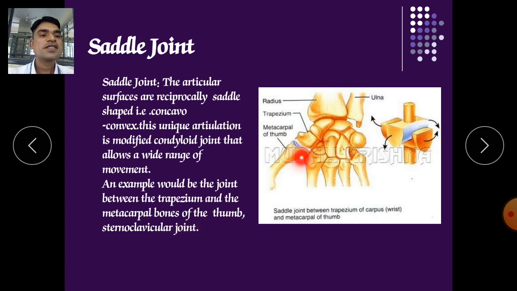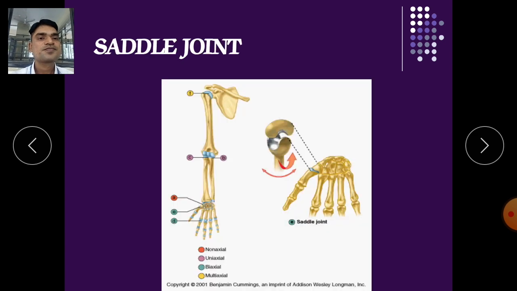Here this is the trapezium. It is one type of carpal bone, and the trapezium joins with the thumb bone. That typical joint is called a saddle joint. Also, when the sternum forms a joint with the clavicles, it is another type of saddle joint.